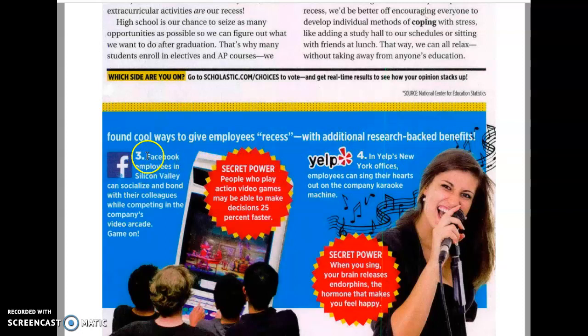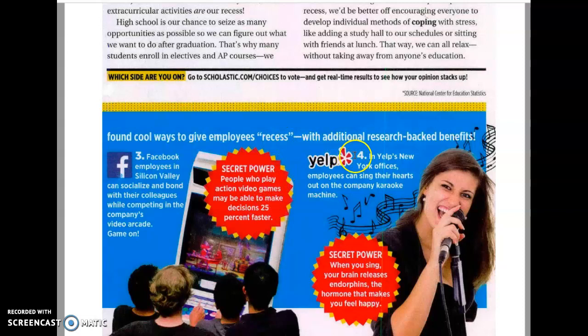Third example is Facebook. Facebook employees in Silicon Valley can socialize and bond with their colleagues while competing in the company's video arcade. Game on. Secret power: people who play action video games may be able to make decisions 25% faster.